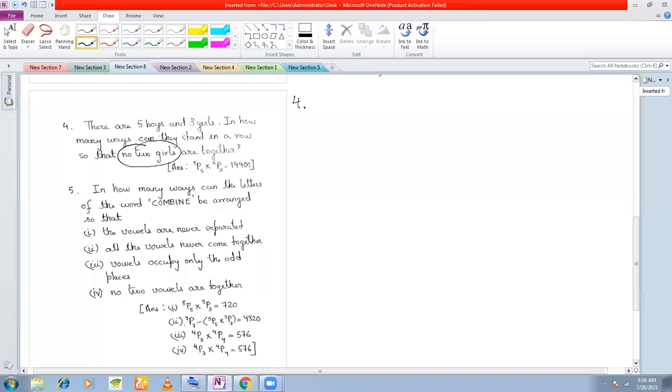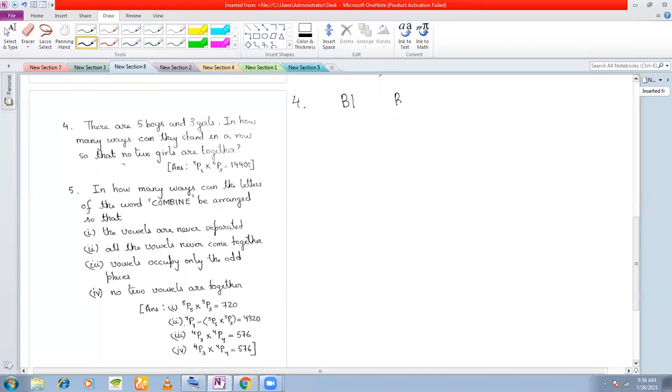The treatment is different. The logic is different. Be mindful of that. When we do the next problem, it will be clearer. For the time being, just mark this language here, that no 2 girls are together. Now in how many ways can you arrange? How many boys are there? 5. So you arrange the 5 boys here.